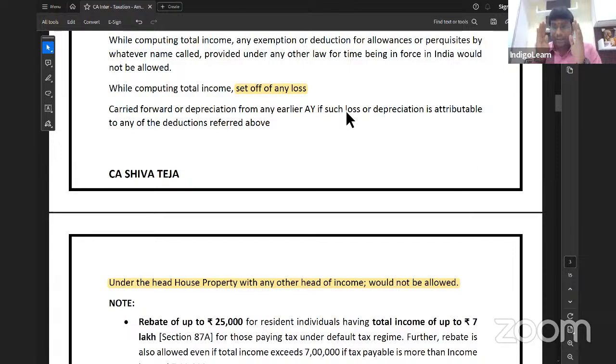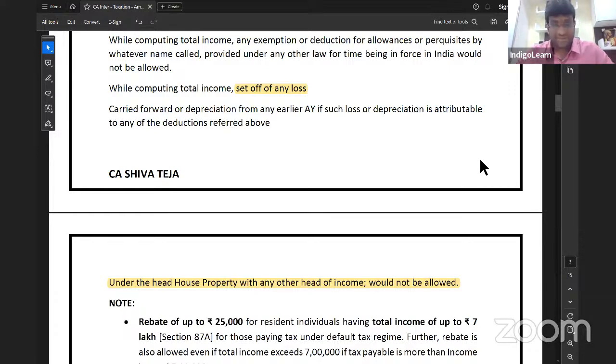Very important line. I repeat once again, listen very carefully. Number one, if you are paying tax under a default tax regime, you cannot take 24B deduction if the property is self-occupied. What is one more point here? If you are paying tax under a default tax regime, you cannot set off house property loss with any other head of income. You cannot set off what loss? House property loss with any other head of income. That cannot be done if you are paying tax under a default tax regime. What a brilliant point. Very, very important points. Please do keep in mind, because there is a high probability that a question will come in the exam from section 115BAC.